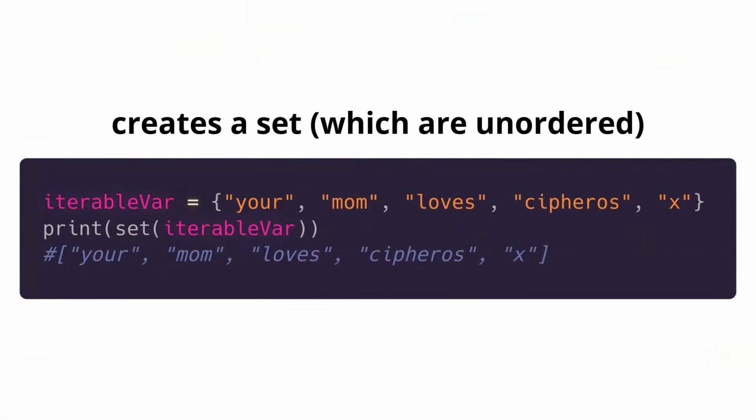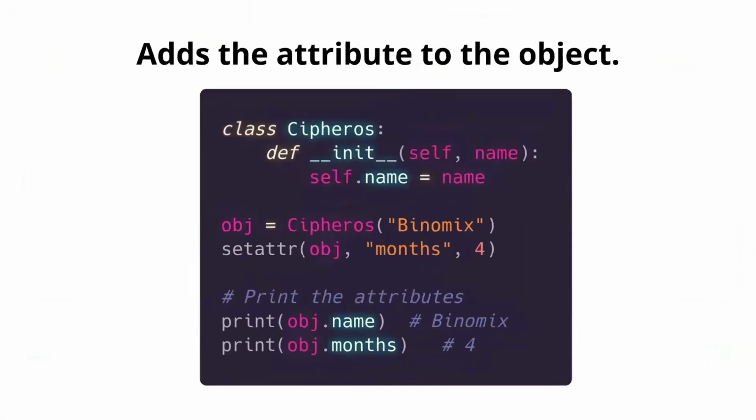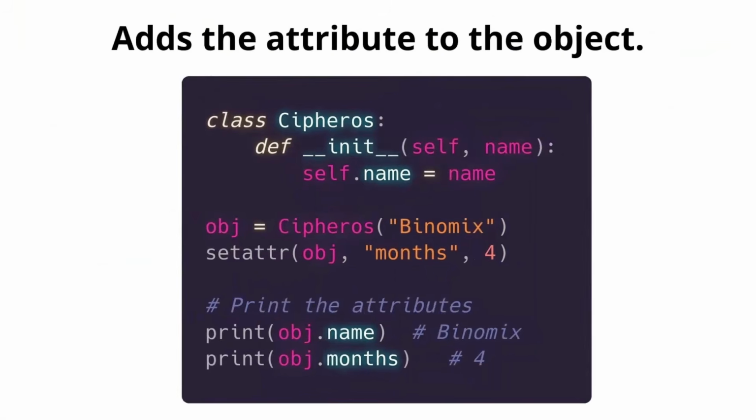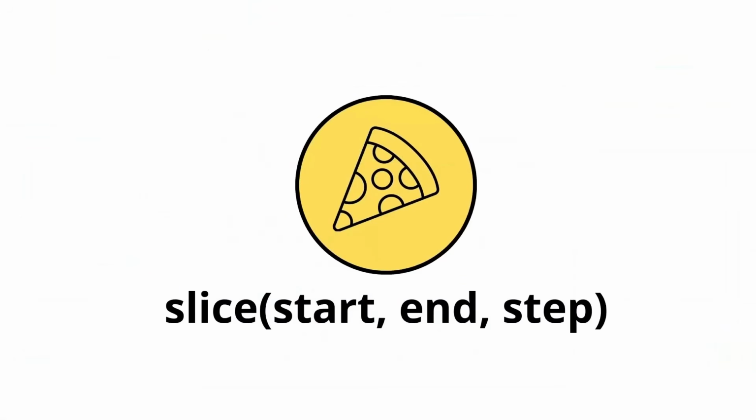I mean, this set could be your own love Cipheros X, but in another case, this could be mom loves your Cipheros. Setattr has these parameters, and it adds the attribute to the object. Here you have some examples with the Cipheros class. We can update these attributes with this built-in function. We are almost at the end.